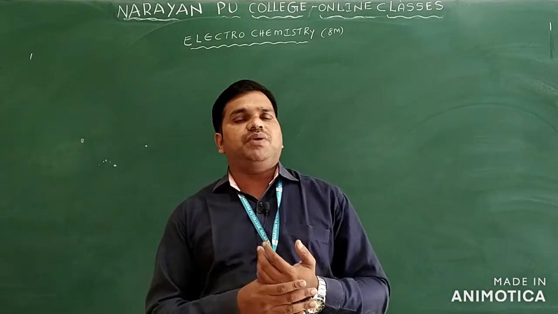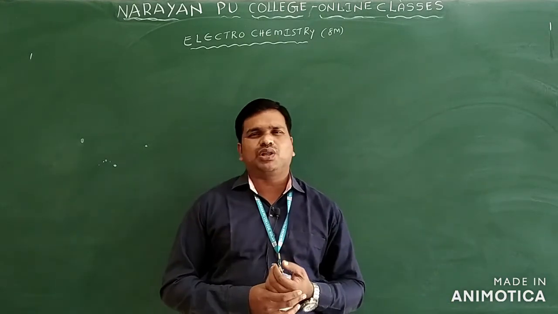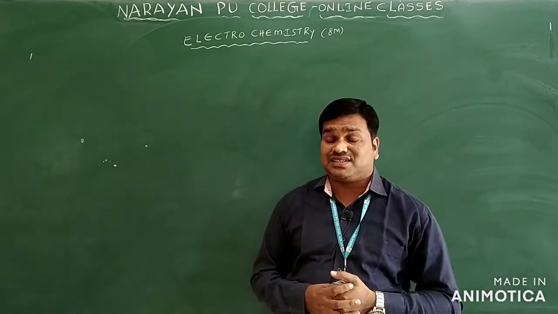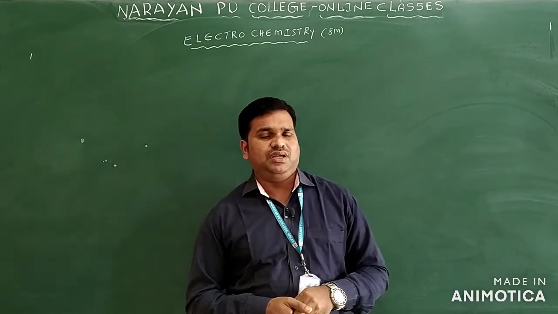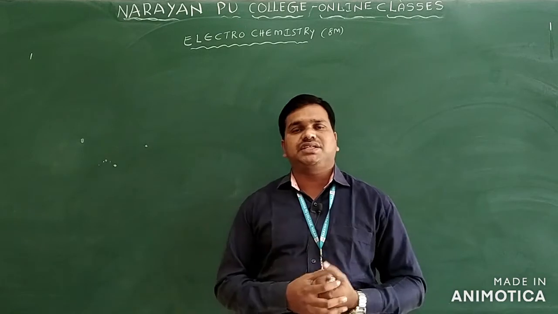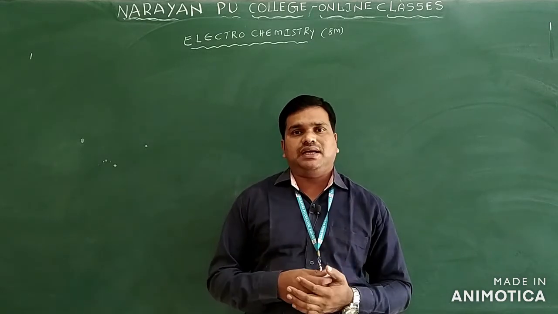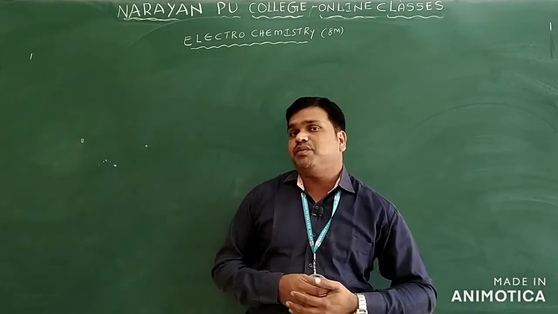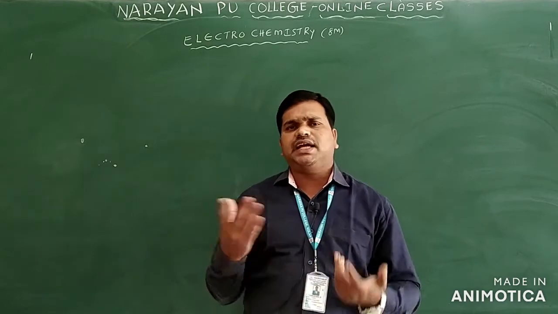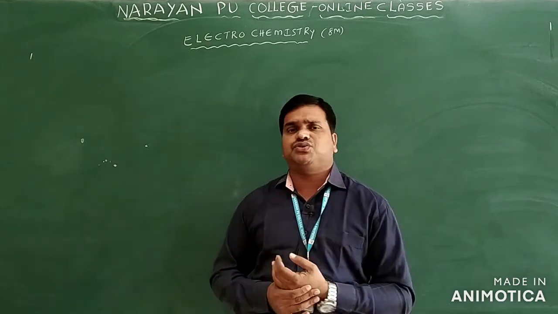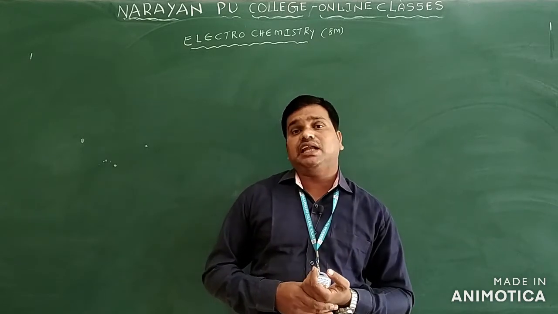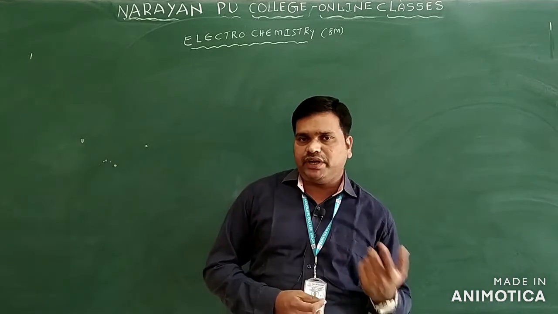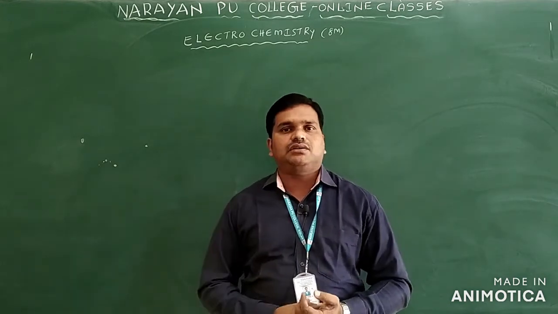Before electrochemical and electrolytic cells, we have to know about conductors. Generally, what are conductors? The substance which allows electricity through it is called a conductor. Not all substances have the capacity to conduct electricity. Those which accept electricity through them are called conductors, and those which do not accept electricity through them are called non-conductors. Conductors can again be classified into metallic conductors and electrolytic conductors. Metallic conductors we can also call electronic conductors.